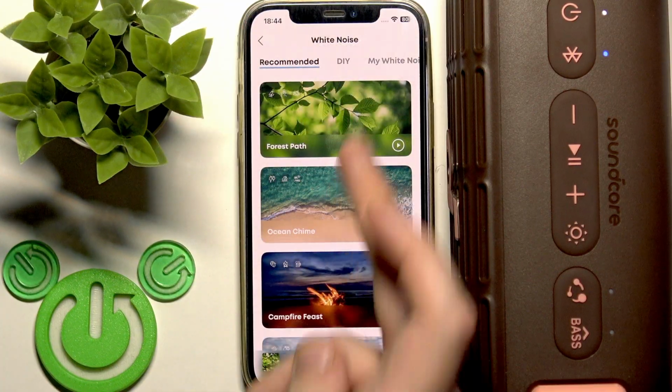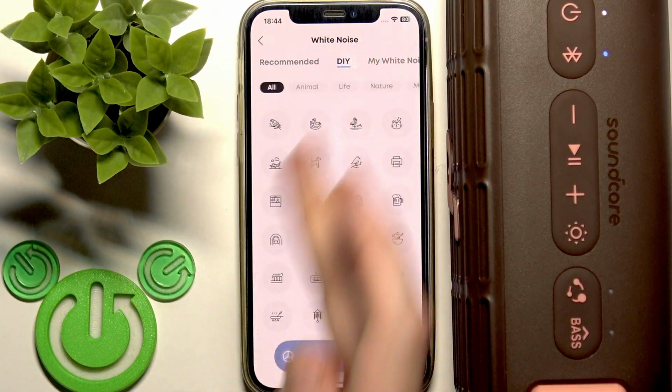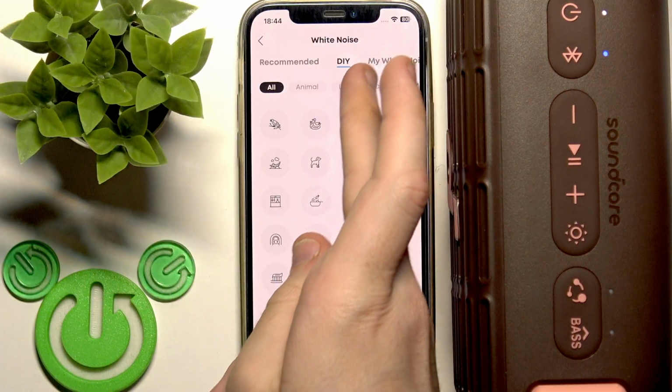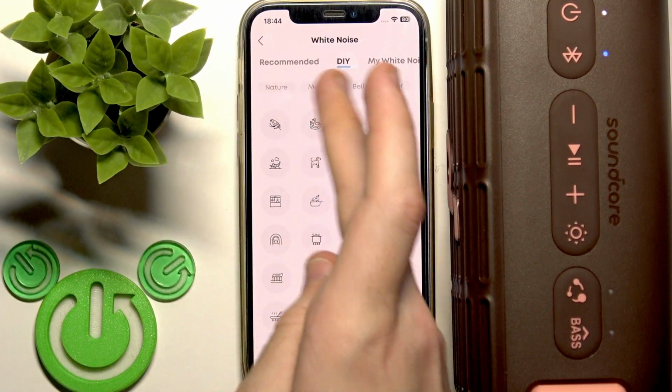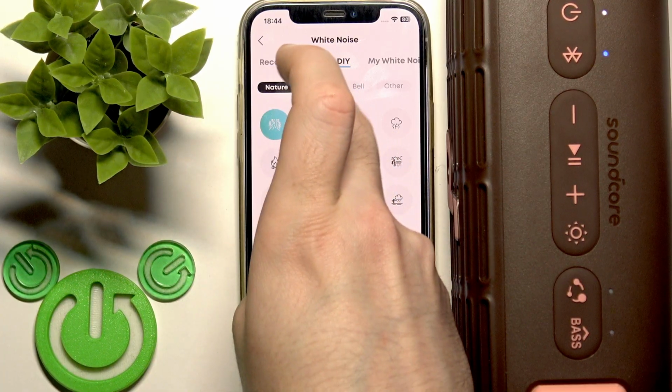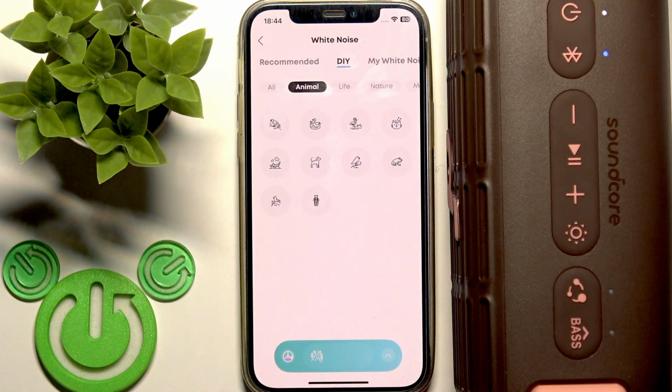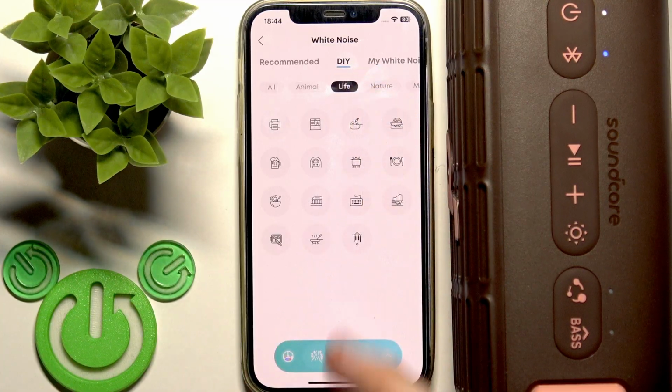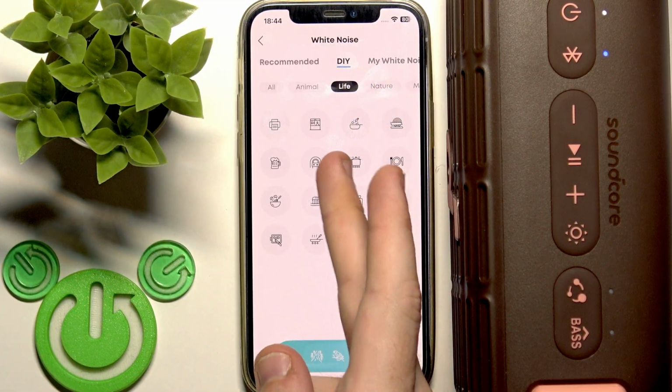Now also right here we have DIY, so you can add. Right here you have presets. Let's say I wanna add something from nature, let's say forest. Let's now move to the animal. I wanna add some bird. Here live, let's add a train,